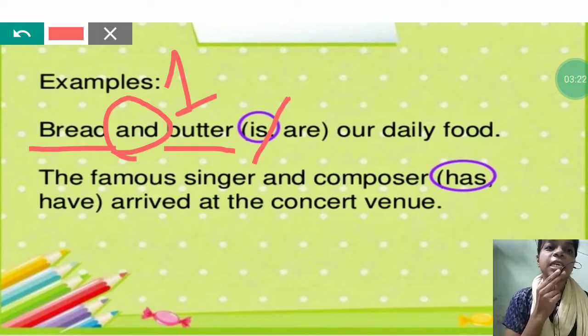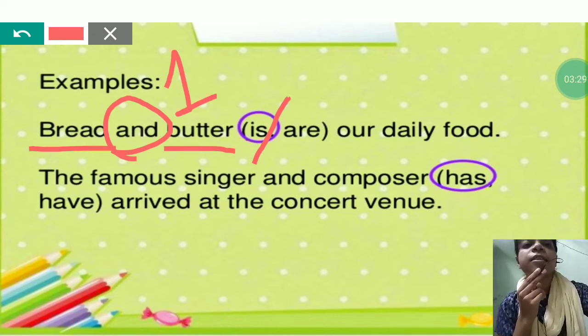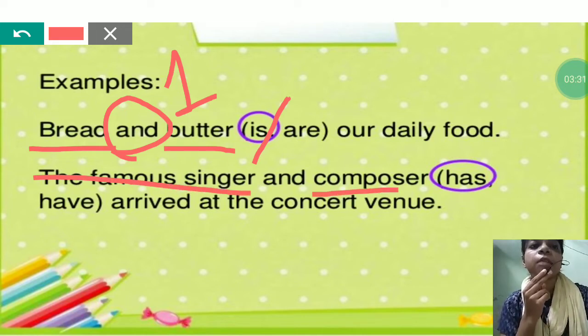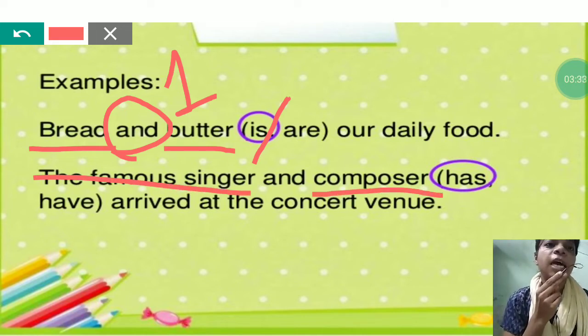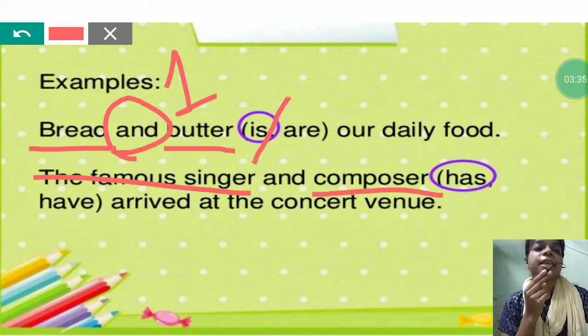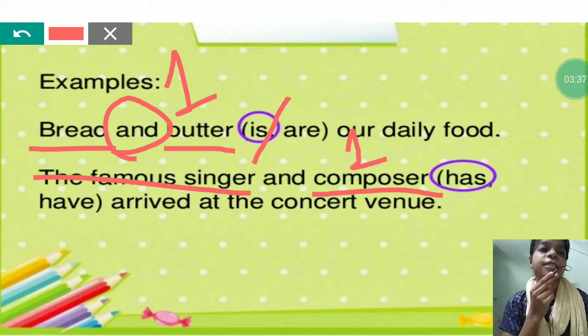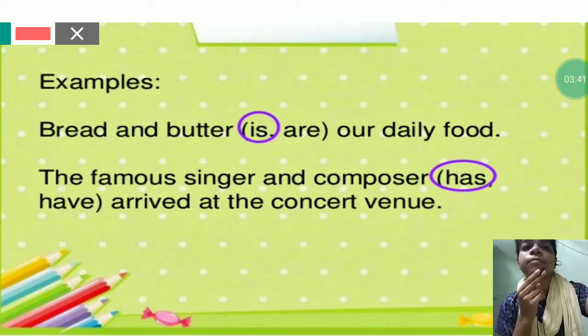The famous singer and composer Dash arrived at the concert venue. Here you can see also that the famous singer and composer both form a team. That's why they are acting as one. Hence, it will need the verb which is singular.